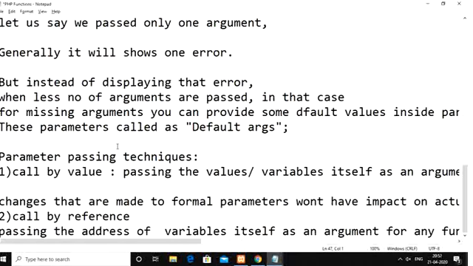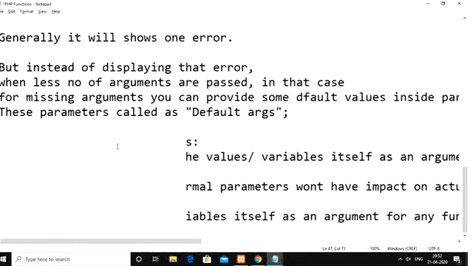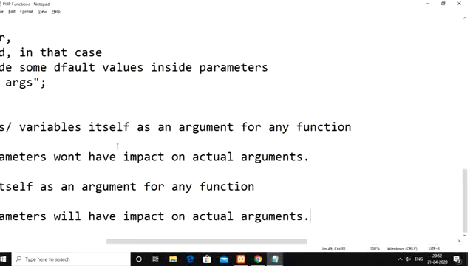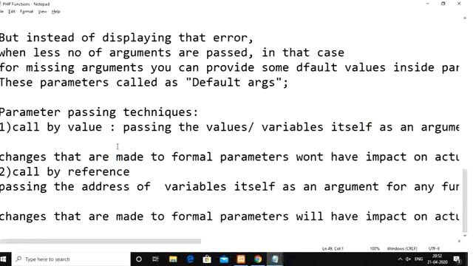The changes we make to formal parameters will have impact on the actual arguments also. So if you change a formal parameter, it will also impact the original or actual parameters.